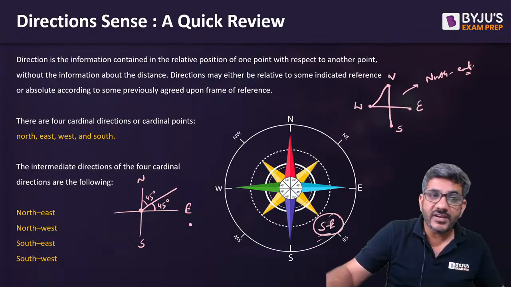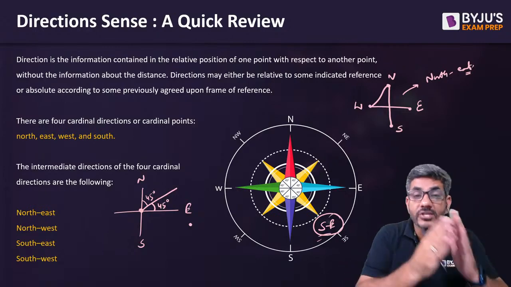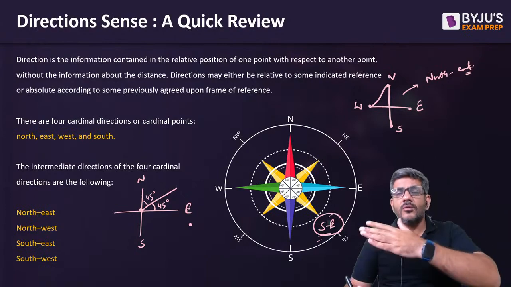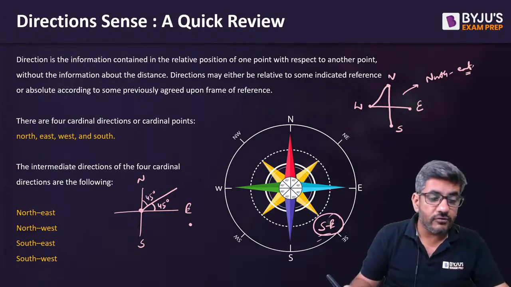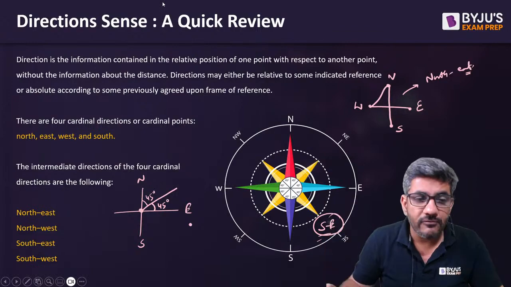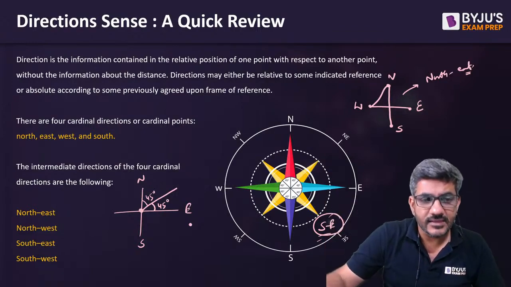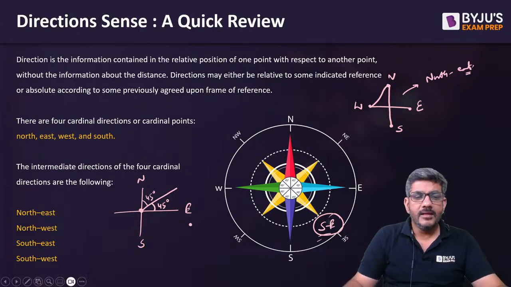So when he specifically asks you कि आदमी को इस direction में चलना है, then it would be moving exactly in that direction. Otherwise, anything in that area would be called southeast, anything in the upper area would be called northeast, so on and so forth. That's how we decide these things over here. Okay, that's the first thing.